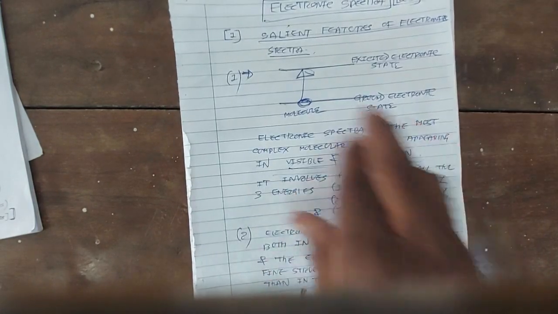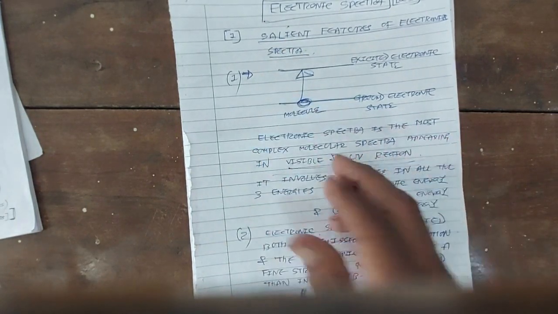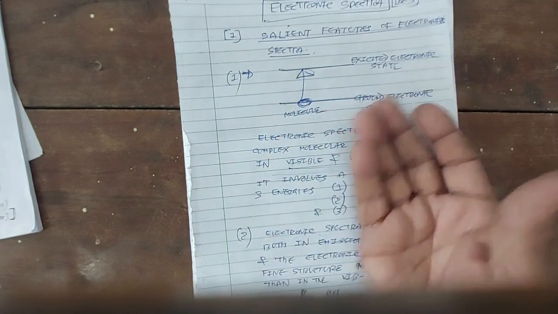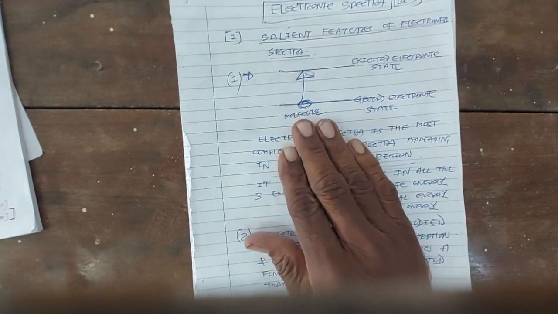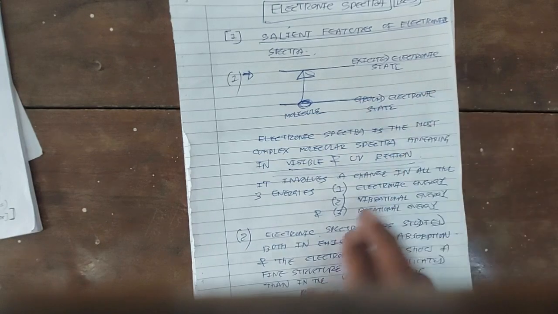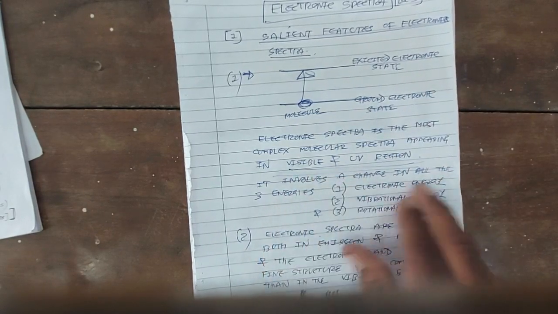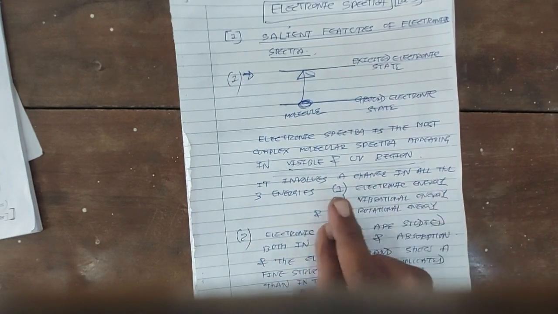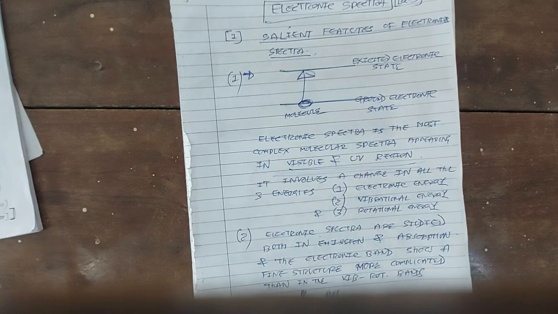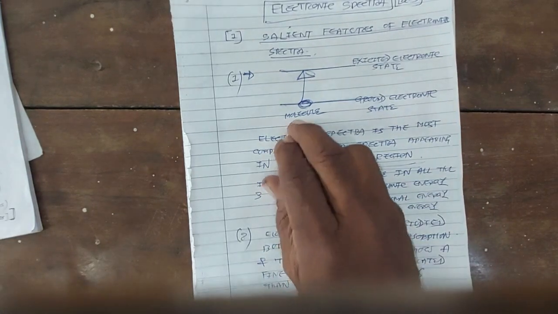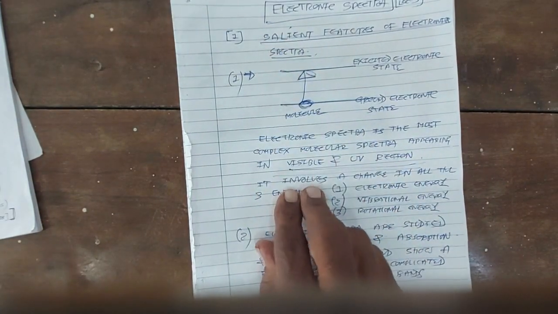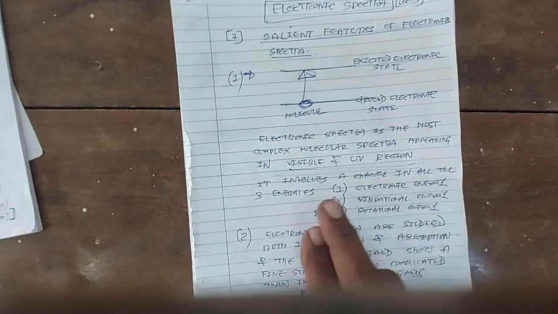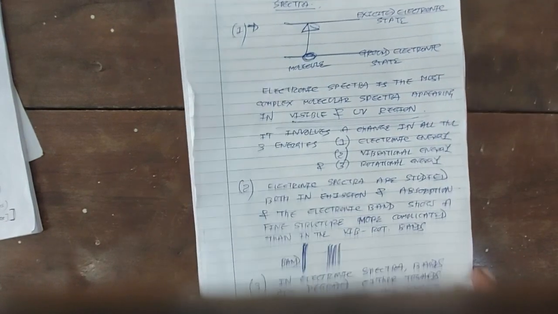Okay, so when a molecule makes an electronic transition, as I told you, it is accompanied by vibrational transition, and vibrational transition is also accompanied by a number of rotational transitions. Therefore the electronic transition involves a change in all the three energies. The electronic energy, vibrational energy and rotational energy of the molecule will change when the molecule makes an electronic transition.